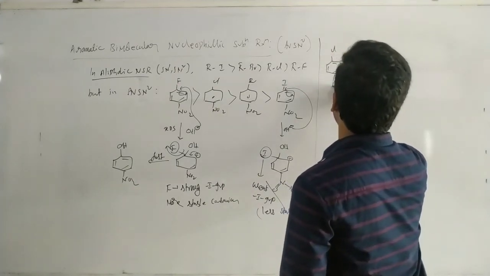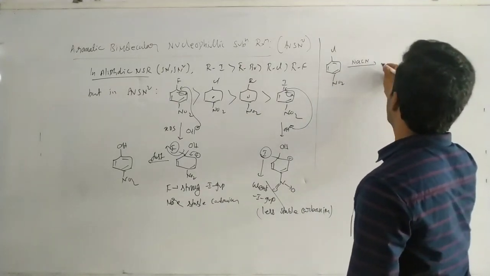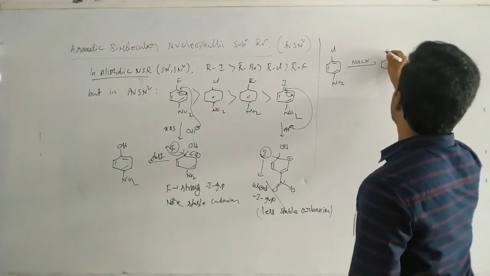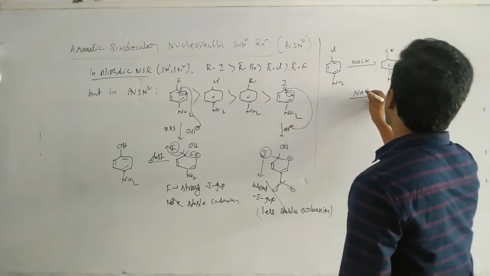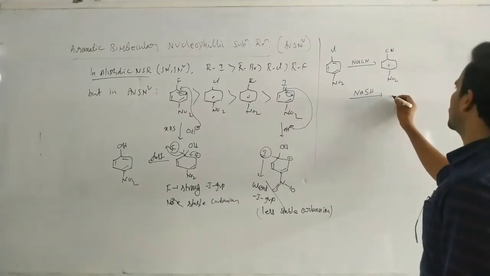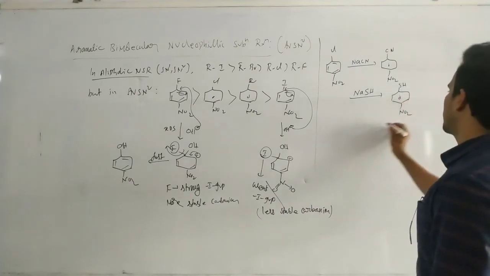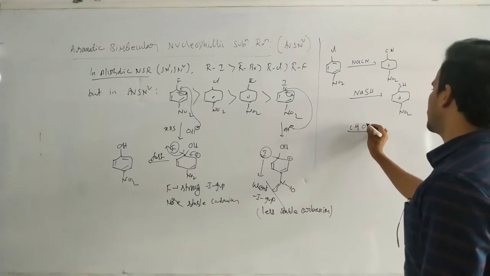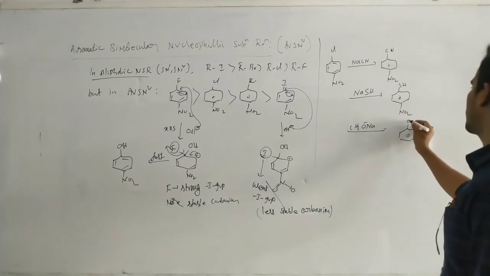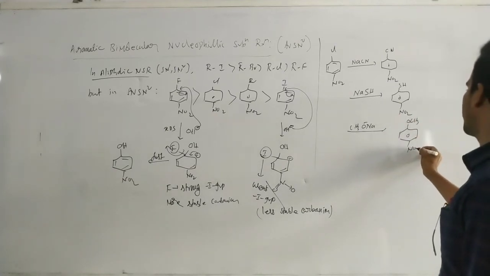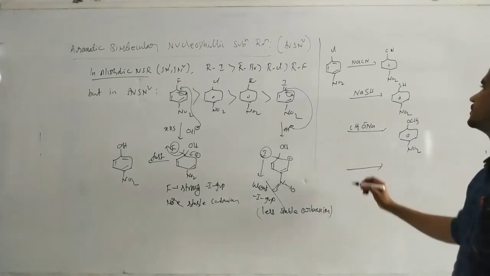Here we have chlorine and NO2. On reaction with NaCN, Cl minus is replaced by CN. Suppose NaSH, where SH is the nucleophile, Cl minus is replaced by the SH nucleophile. Suppose methoxide ion, CH3ONa, is the nucleophile, so Cl minus is replaced by OCH3.